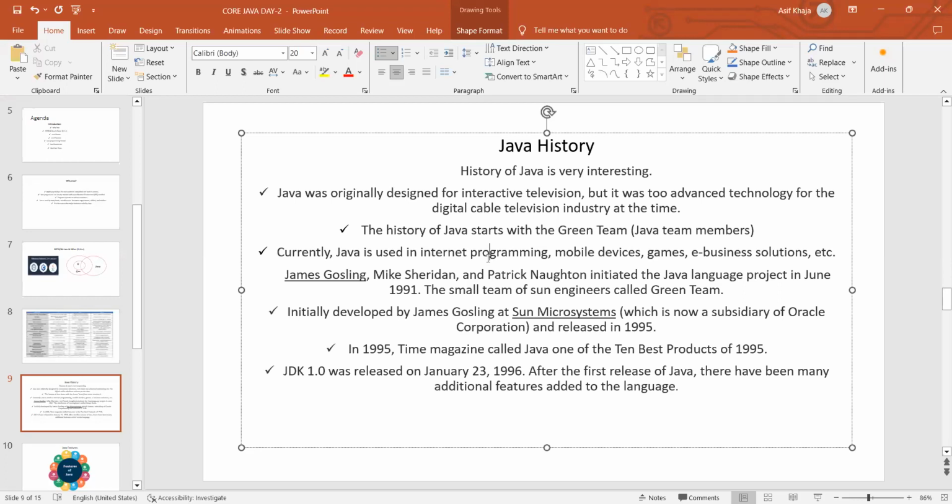Okay. And the first JDK 1.0 was released on January 23rd, 1996. In 1995, they used the basic version. Then the first version was released on January 23rd, 1996. And after the first release of Java, many additional features have been added to this language. Okay, so many additional features have been added. Now you've got a very good understanding of Java, right? The history, how it was developed, with what intention it was developed, who the team members were, everything. Okay.